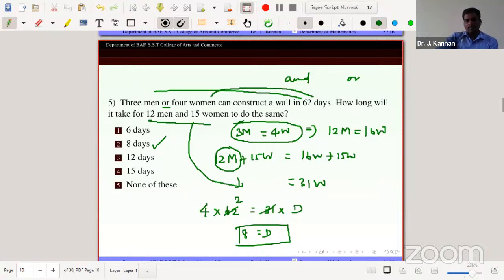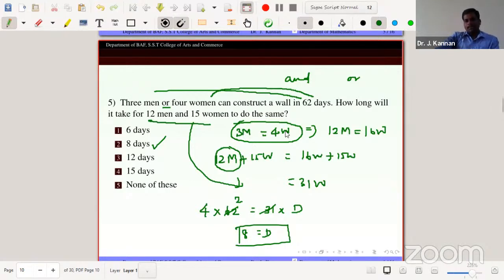So it is a very simple problem, but the analyzing part is very tough because of the wording. Sometimes students think it is a printing mistake, but the problem has enough data, because the efficiency of 3 men and the efficiency of 4 women is equal, as the sentence says.